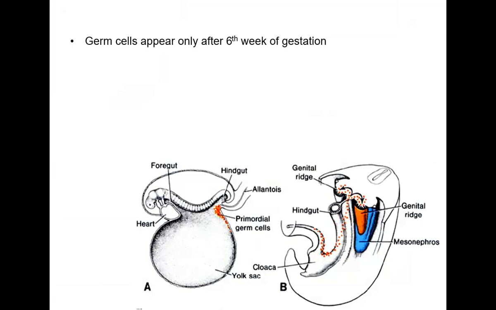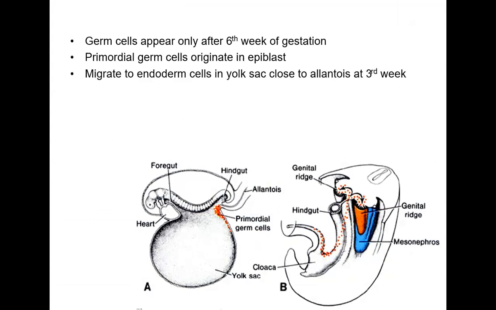The germ cells appear only after the sixth week of gestation. Germ cells, that is the sperms or the eggs, will appear only after the sixth week of gestation. The primitive stage of the germ cells is called the primordial germ cells. Their origin is from the epiblast, and they migrate to the endoderm cells in the yolk sac close to the allantois at the third week.